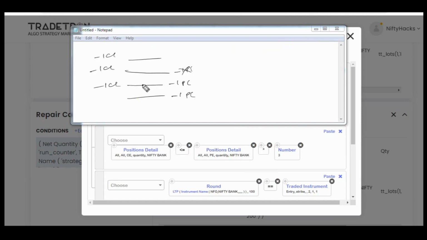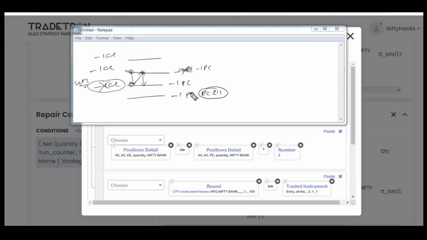Another use case for this condition would be once we take entry via set 2, suppose. Now suppose the market went up again, so we'll exit this call. We'll again re-enter in this put. Now again the market came down. Now we have already used set RC211. This RC was already used once before when the market first time came to this level.